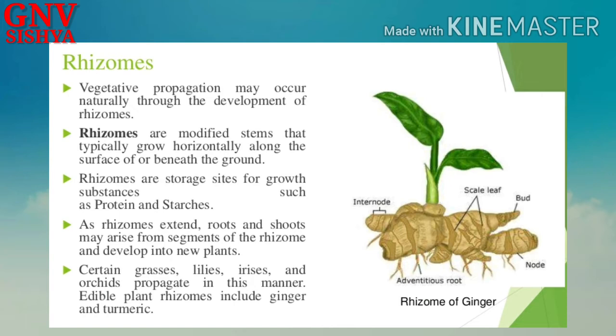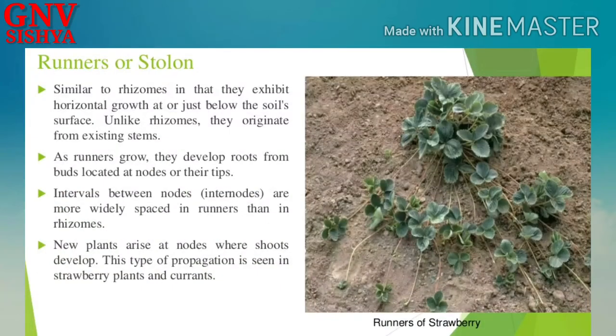So both ginger and turmeric are examples for rhizomes. Next, we'll move on to runners or stolons. They are similar to rhizomes in that they exhibit horizontal growth at or just below the soil's surface. Okay, so on the soil surface or just below the soil surface. Unlike rhizomes, they originate from existing stems. Okay, so they are not newly developing stems, but they originate from existing stems.